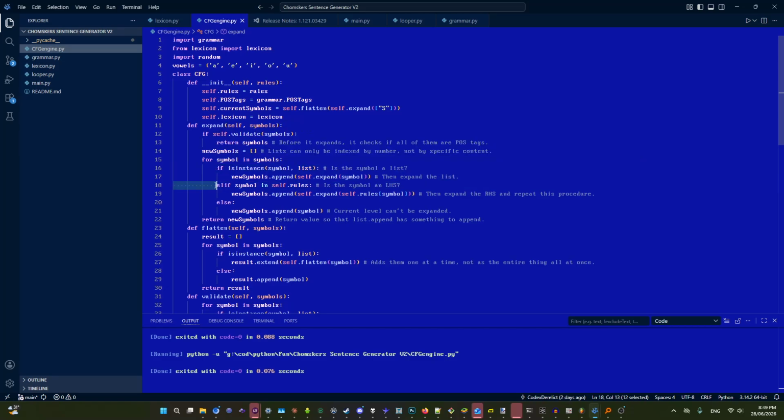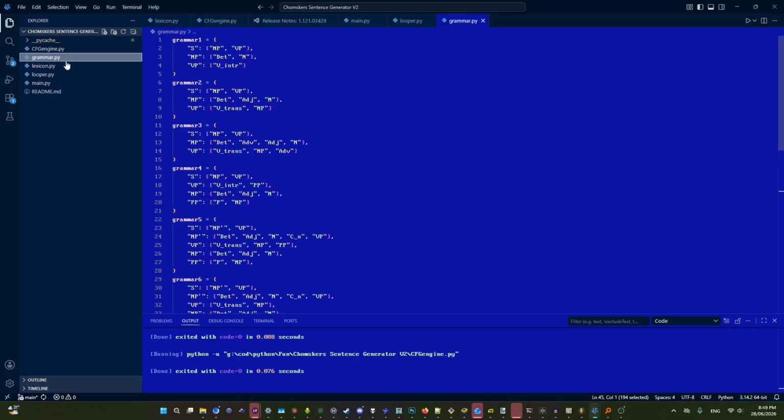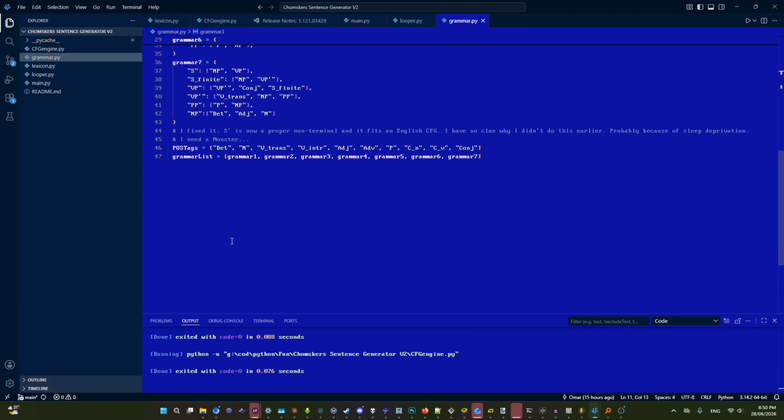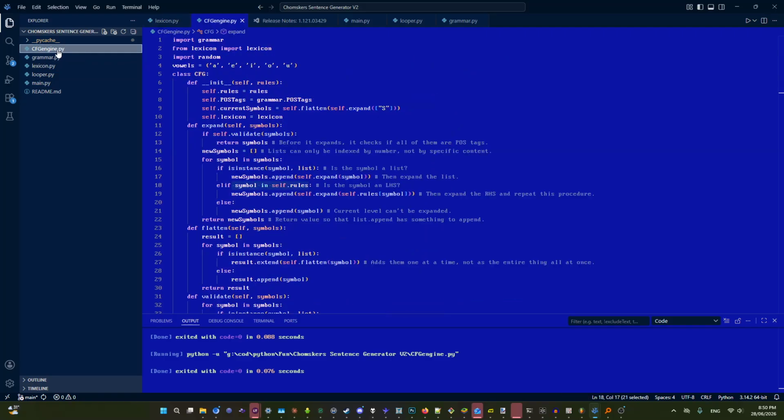And if there's a list and rules, then it expands the list again, and it runs all of this over the right hand side of whichever one. You have to remember, all of them are lists, so it expands them until they're done. Then, if nothing else, it just appends the symbols regularly.